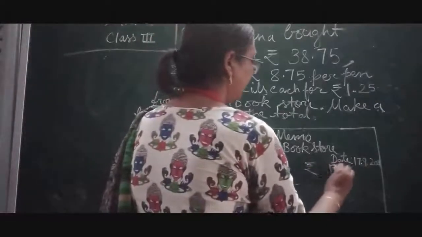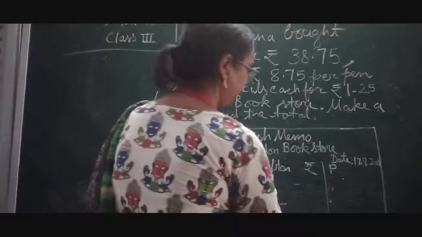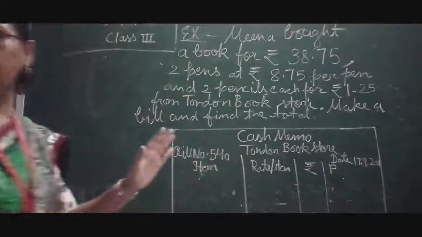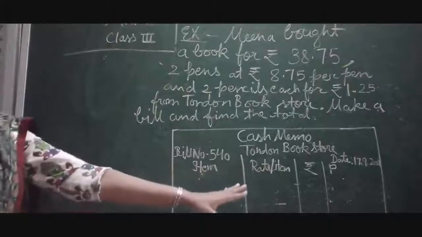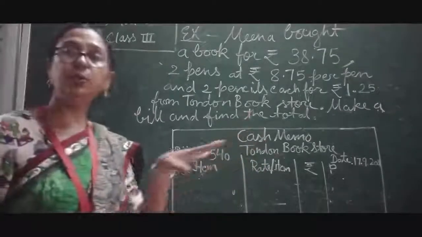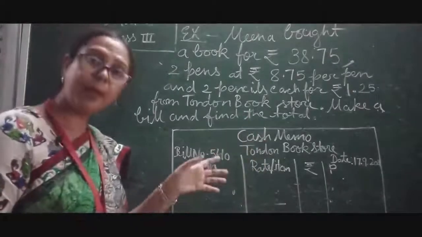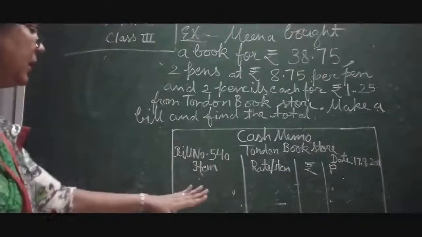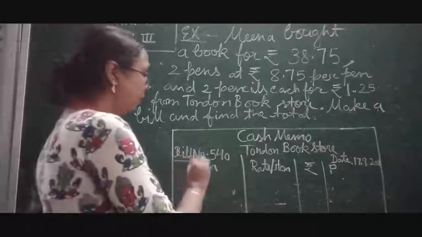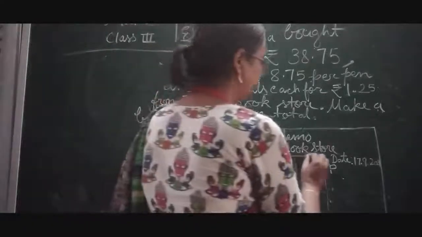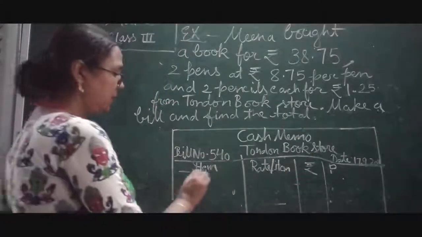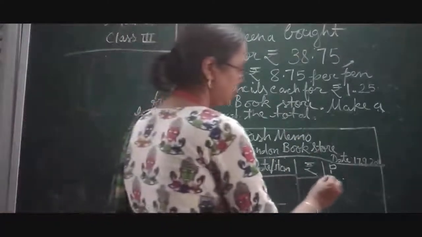Okay, so here there are few lines that should be mentioned over here because it should be separated, otherwise it will be mingled. Now here date is there, so this is divided by these lines.